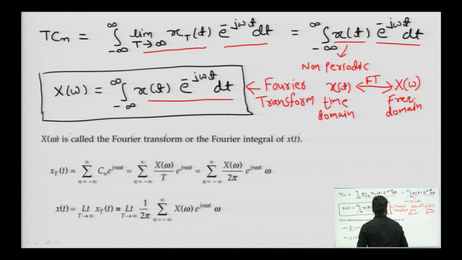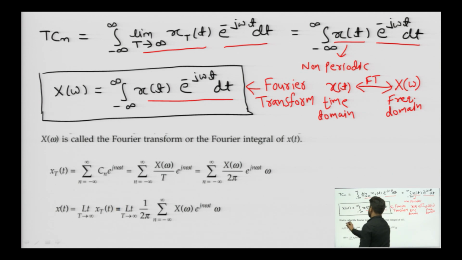By applying Fourier transform, we can shift our domain from time domain to frequency domain, and we know there are various advantages of frequency domain analysis, like we can see what are the components of frequency we have in our signal and what are their magnitudes at different frequencies.